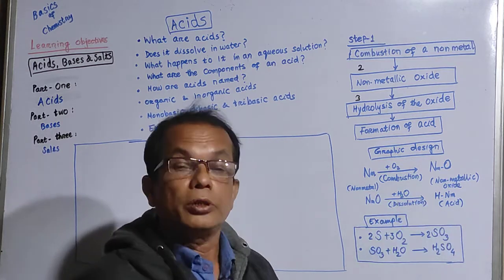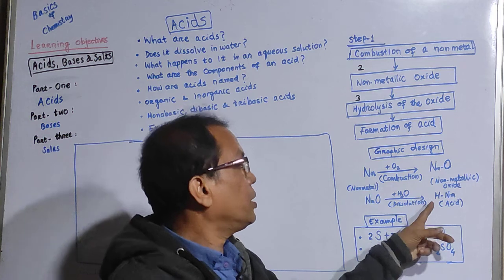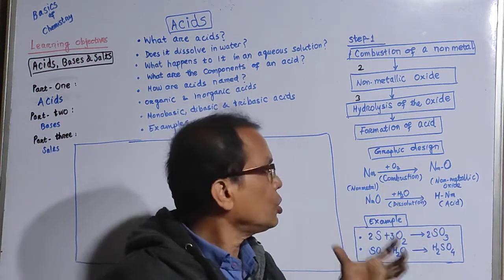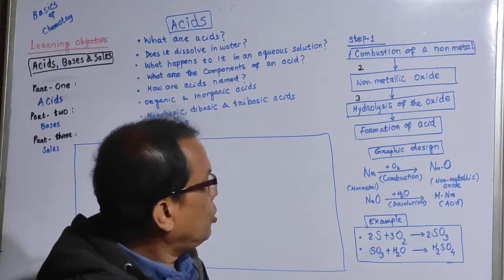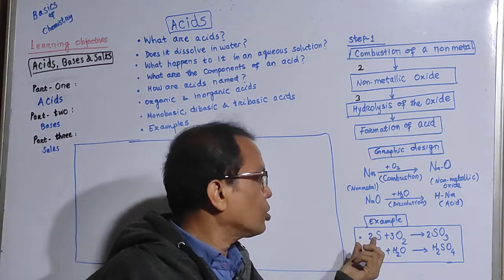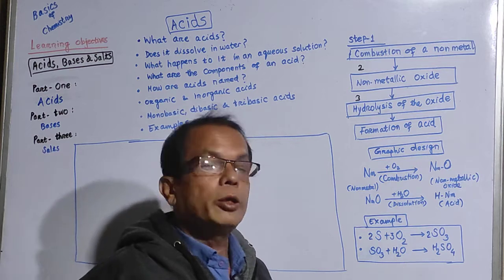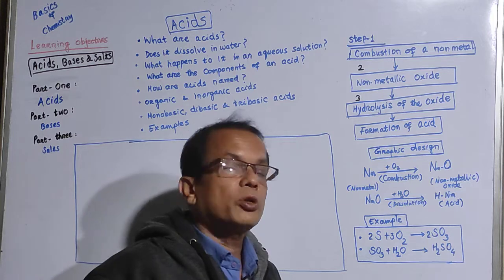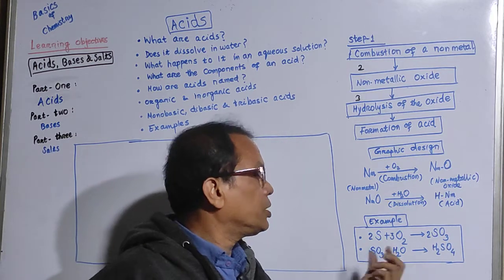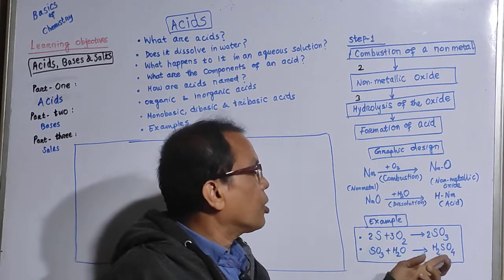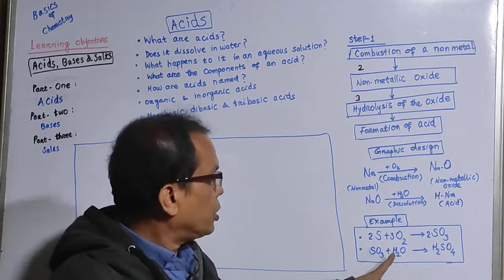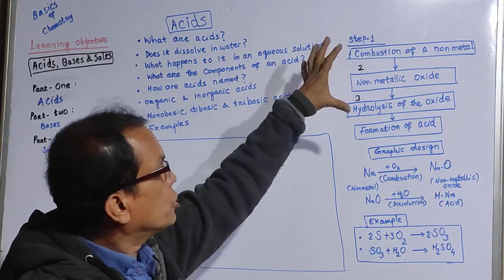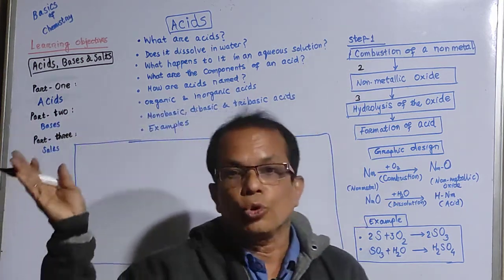What should an acid then contain? An acid should contain H plus ion from water and a non-metallic ion. So here is an example. If we burn sulfur in the presence of oxygen, it forms oxides like sulfur dioxide or sulfur trioxide. Say we are taking sulfur trioxide. If sulfur trioxide is hydrolyzed, then it forms sulfuric acid. You clearly know SO3 and H2O make H2SO4. So after studying this, let us go through the questions.